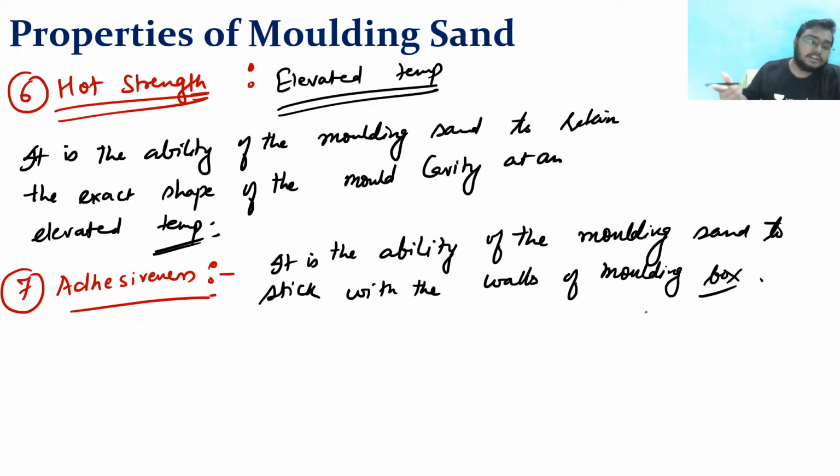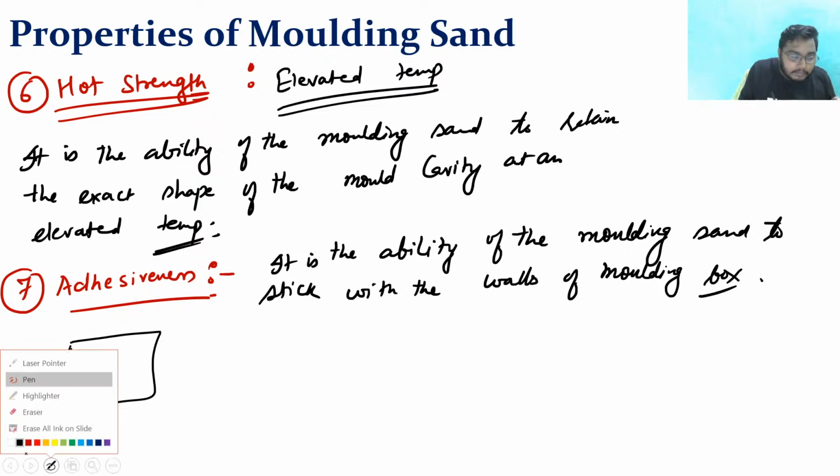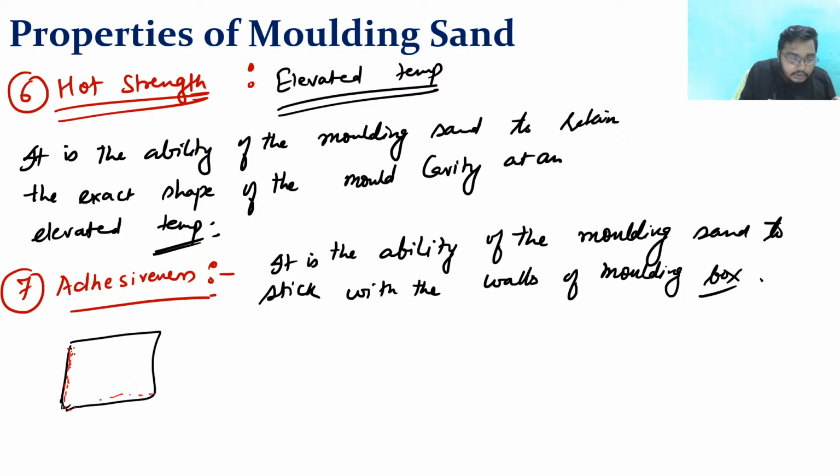Now it's very clear. By statement itself, it is clear कि sir molding sand has the ability that it should stick with the molding box, right? So suppose if this is the molding box, so the sand should have the ability to stick with this molding box. Clear? So this is the adhesiveness.